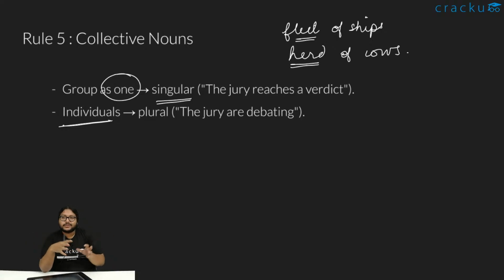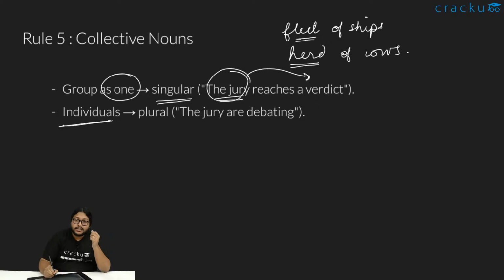So collective nouns are not definitive, because it might seem like that, right? It's a collection of things, so it's like many things. It should be plural. It should not be plural in case where we are treating that entire unit as one particular thing. If we are treating the entire thing as one particular thing, then it will be considered to be singular, one unit, singular unit. Otherwise, it's plural. Like the jury reaches a verdict. Like the jury together, all of them ek saath mein aake, they reached a particular verdict. So that is why the jury here is being treated as one unit. So we'll use reaches, not reach.